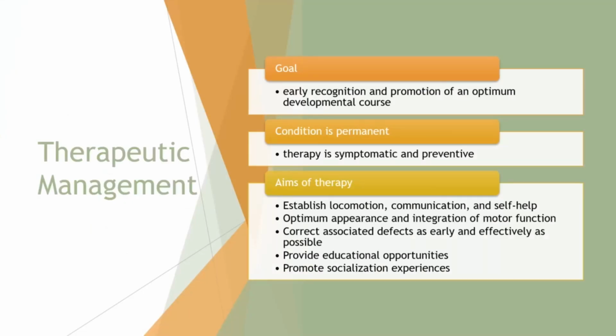Now, therapeutic management of cerebral palsy. So the goal is early recognition and promotion of an optimum developmental course. This is a permanent condition, so the therapy is symptomatic and preventative. So we're trying to prevent some of the other things that can occur, like those contractures. Aims for therapy, if we can, are to establish locomotion, help with communication, integrate motor function, provide educational opportunities, and promote socialization